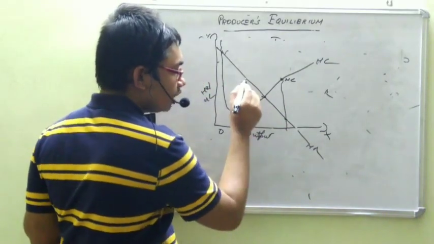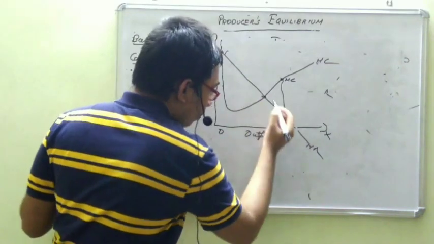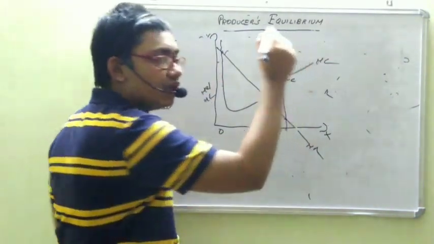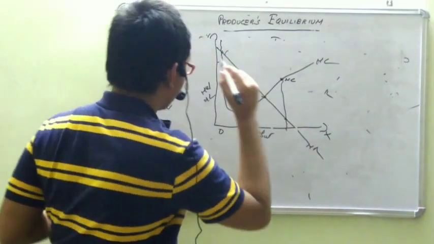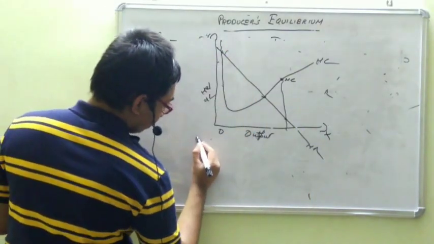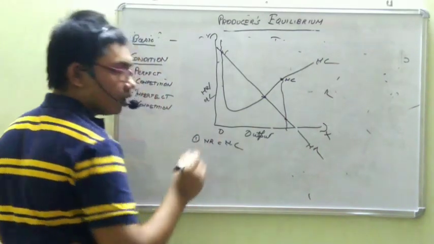We cannot say definitely that MC is cutting MR from below. However, MC is mildly positively sloped and MR is negatively sloped. Therefore, the first condition we know is MR is equal to MC.